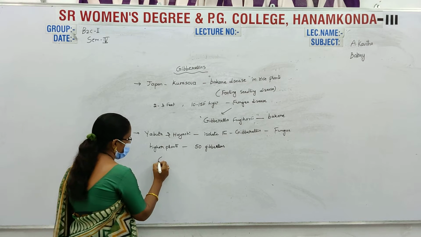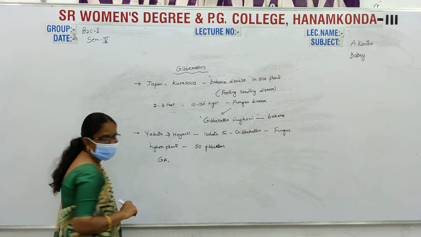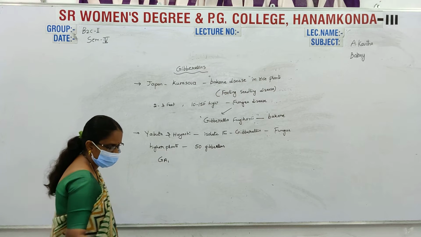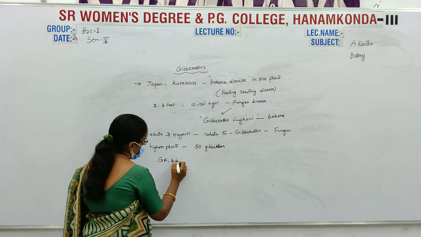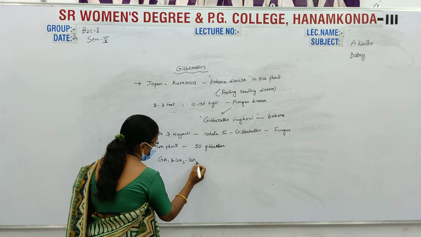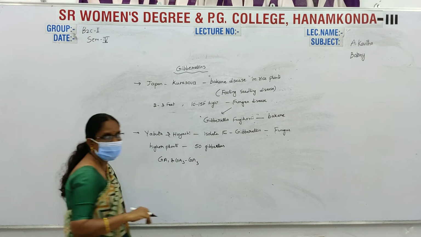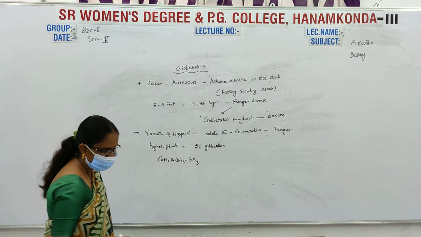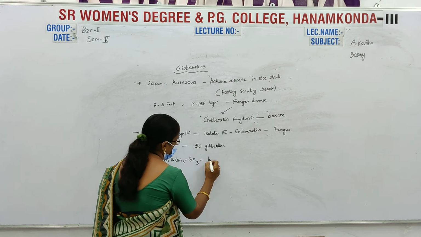GA1, gibberellic acid 1, and GA3 to GA9 are present in higher plants.